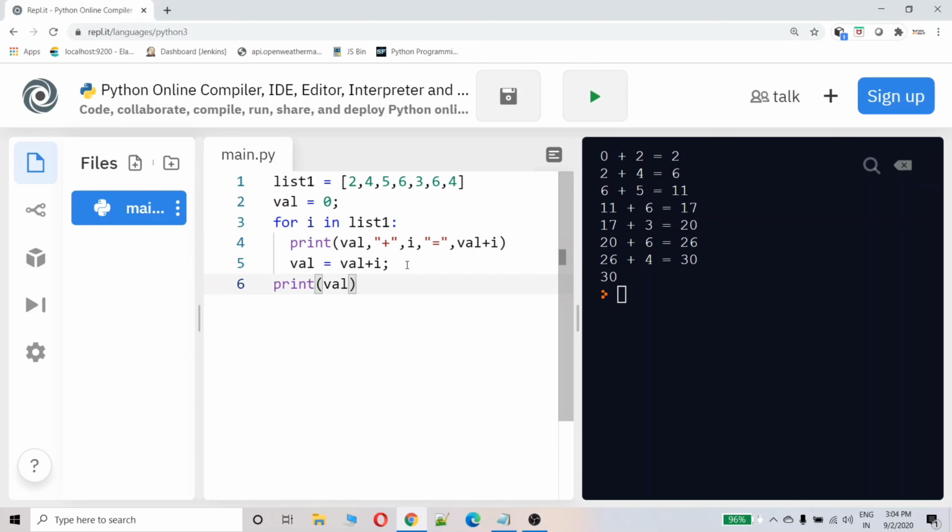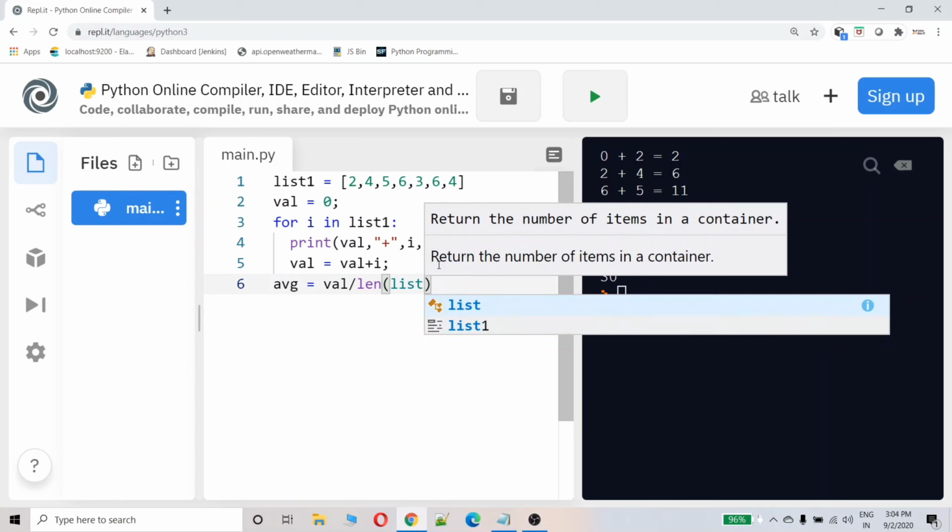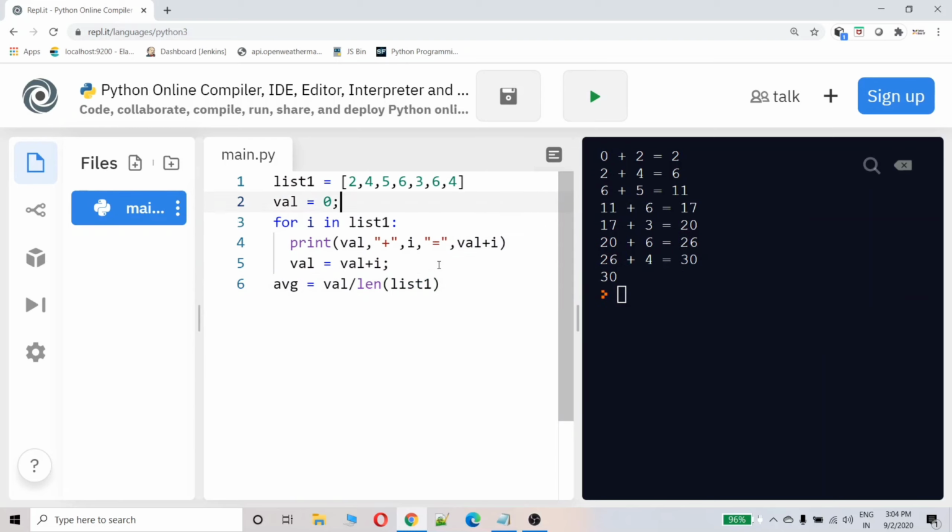Now we have the sum, but then how to find the average? Average is nothing but average equal to final value divided by length of list1. Now you have to know the number of numbers present in this list1, that is the count of numbers in list1. For that you can use the length function. This will return the value 7.